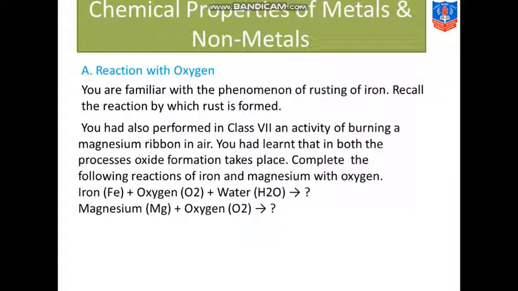You are familiar with the phenomenon of rusting of iron, students. You know rust, that is, when rust forms, we call it rusting. Recall the reaction by which rust is formed. Whenever iron comes in contact with moisture and oxygen in the air, rusting takes place. So this process is rusting. Whenever metals like copper and iron come in contact with oxygen, they always rust.